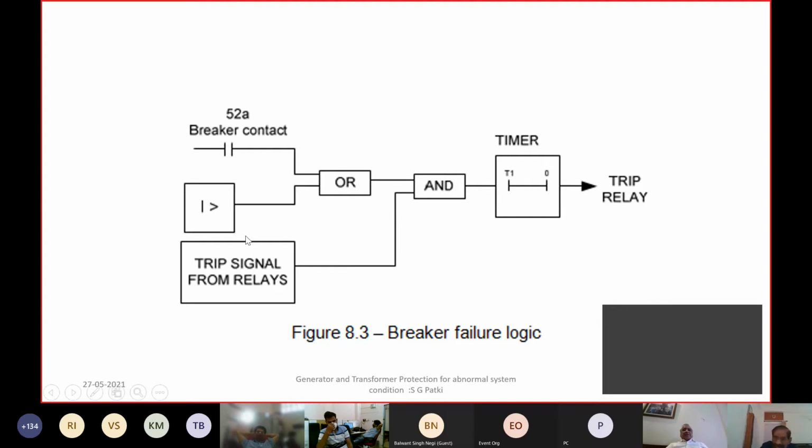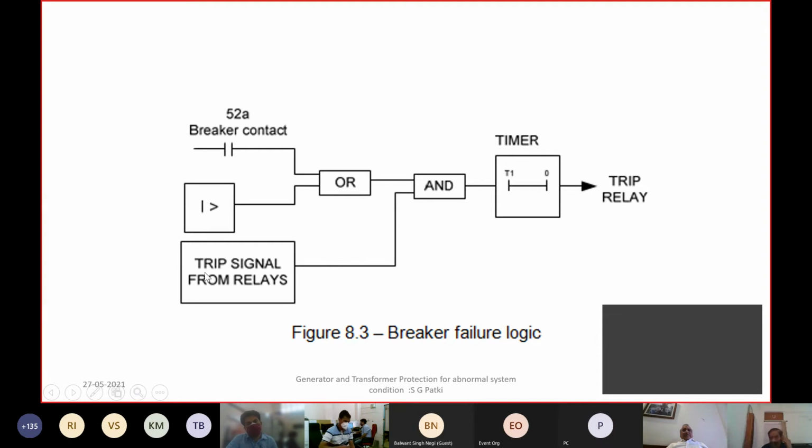For example, the reverse power relay or Buchholz relay may not result in enough current, so this element may not operate. In that case, it is also a practice to bypass this current element by a breaker contact logic, and this can then also initiate the trip.